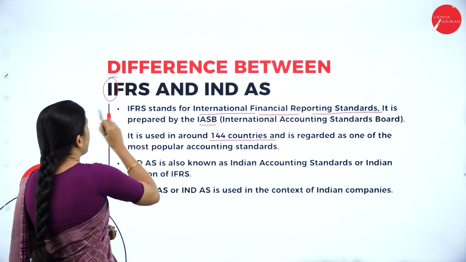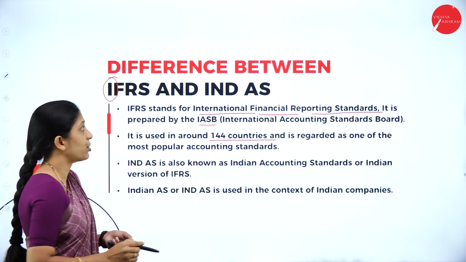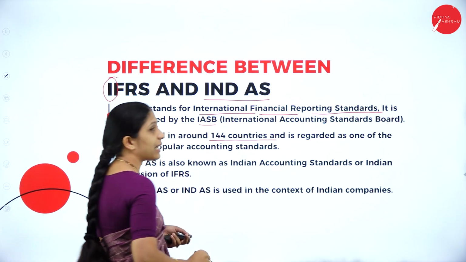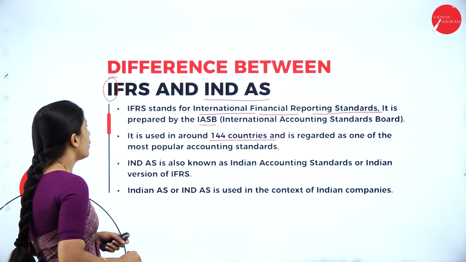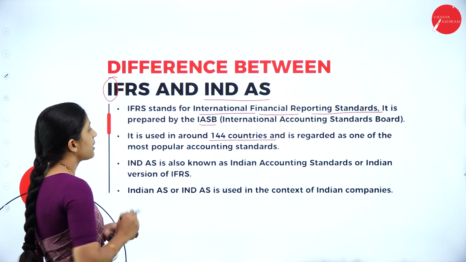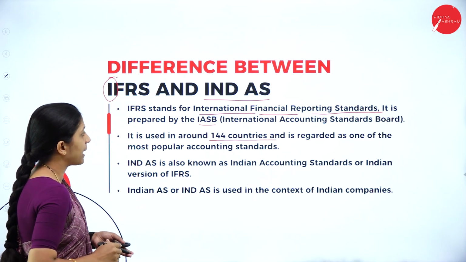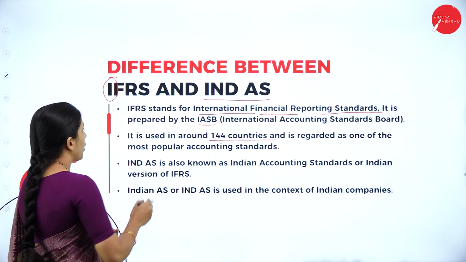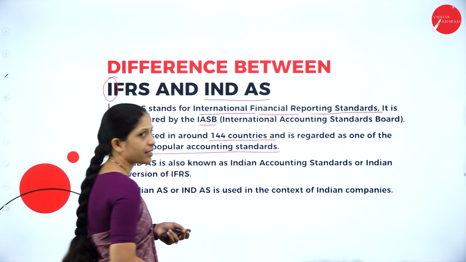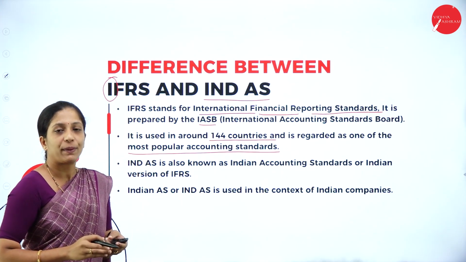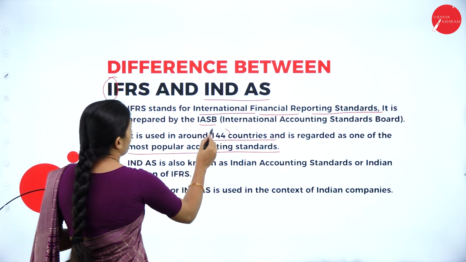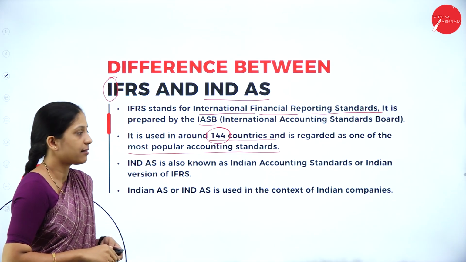So here IFRS is international, whereas Indian Accounting Standard is confined only to India. IFRS is used in around 144 countries and is regarded as one of the most popular accounting standards, because it is followed by 144 countries.